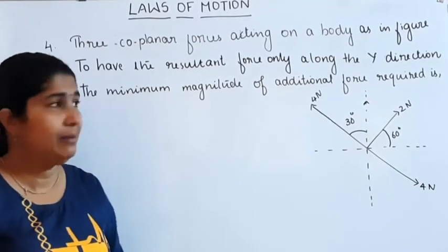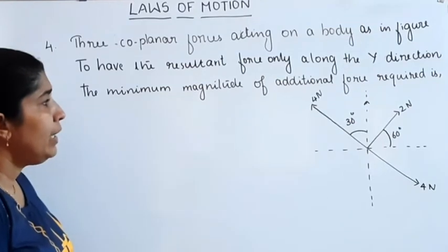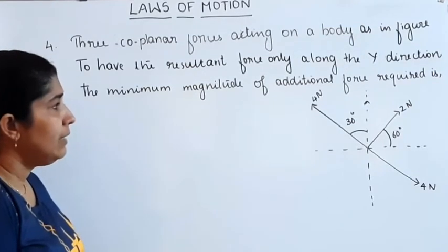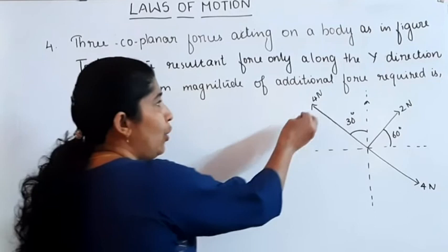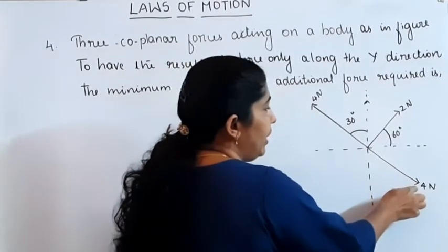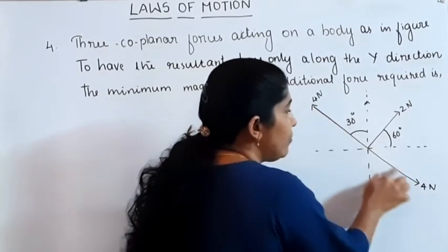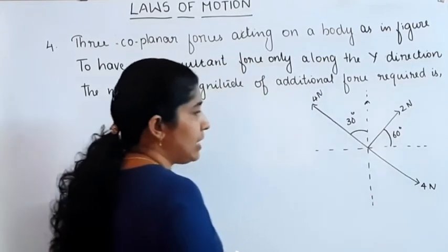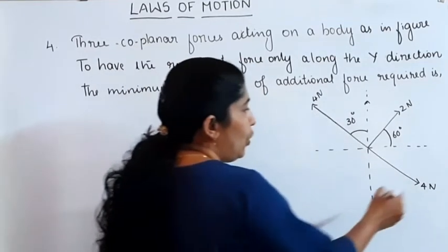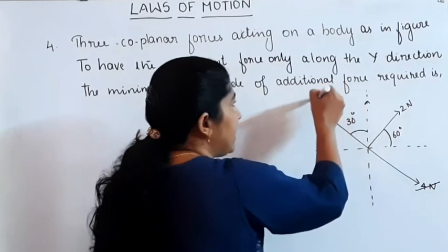That's our question. To find that, what about the resultant of this 4 Newton and 4 Newton? They are acting along a straight line but in opposite directions, so they get cancelled.